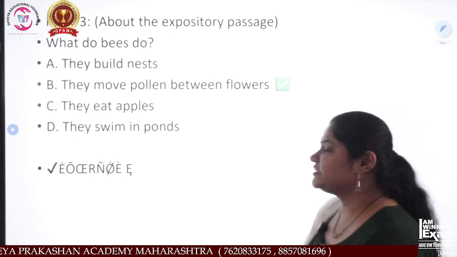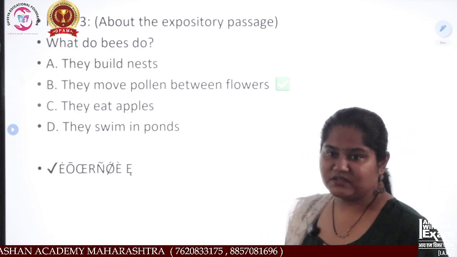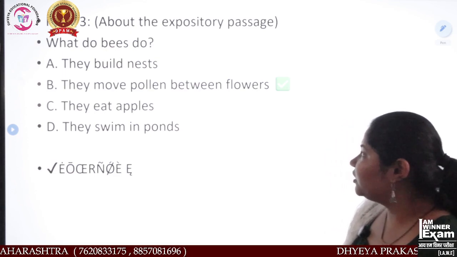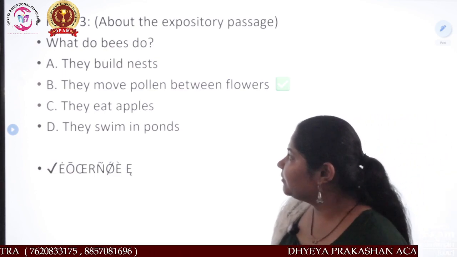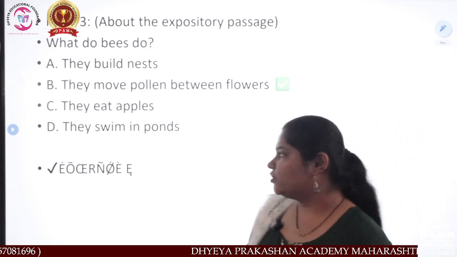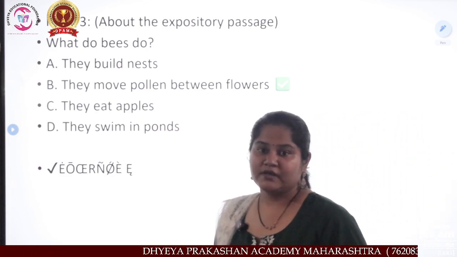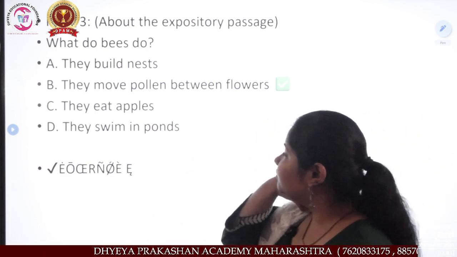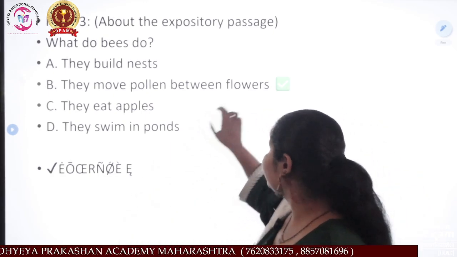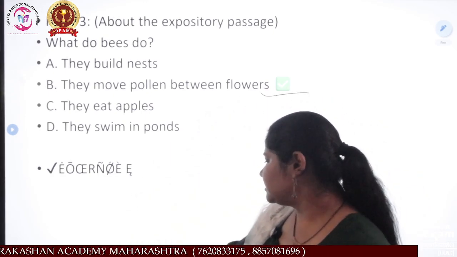Okay, now the next MCQ is about the exploratory passage. What do bees do? What is it they are doing? They move pollen between flowers. They build nests. They eat apples. They swim in the pond. What do they do? Yes, they move pollen between flowers. Okay, so what will we do? We will pick this answer.